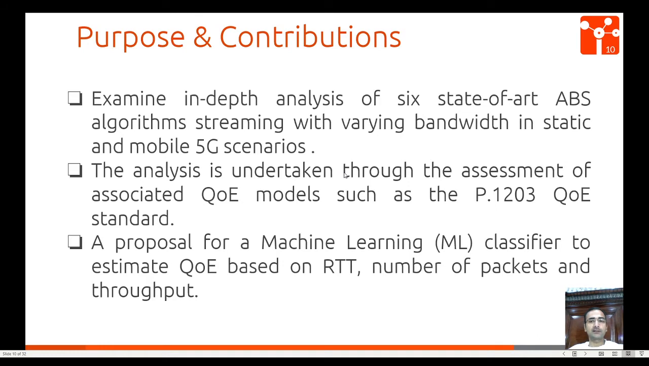What is the purpose and contribution of this work? We examine an in-depth analysis of 6 state-of-the-art ABS algorithms streaming with varying bandwidth in static and mobility 5G scenarios. The analysis is undertaken through the assessment of associated QoE models such as the P.1203 QoE standard, and finally a proposal for a machine learning classifier to estimate QoE based on QoS: RTT, number of packets, and throughput.